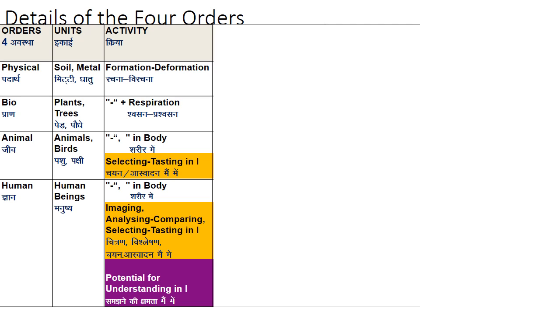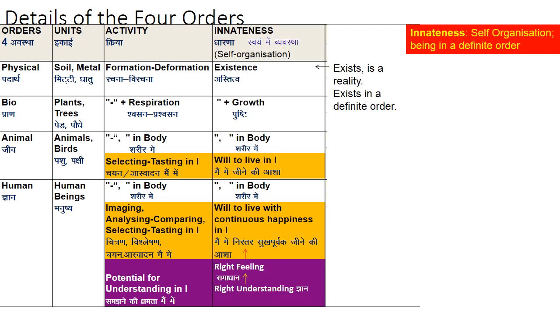Okay. So, and also we have the potential for understanding in I, whether this is right or wrong. This potential of understanding is only with the human order. So all these are the activities of all the orders. Let us see the innateness in all the four orders. In physical order, what is the innateness? Self-organization, self-regulation, self-organized thing, right?